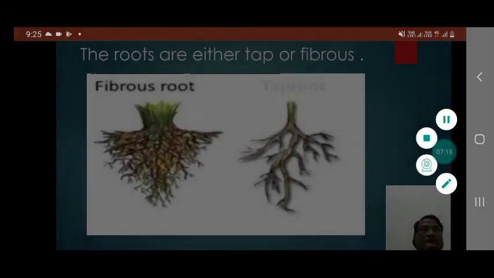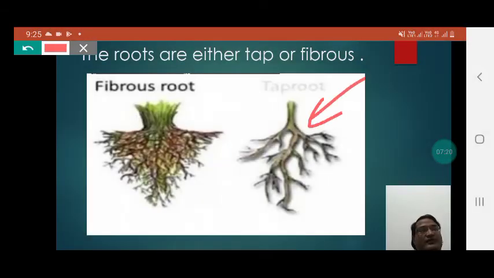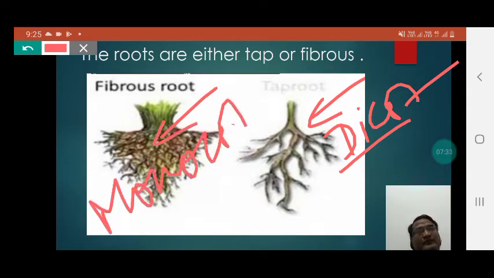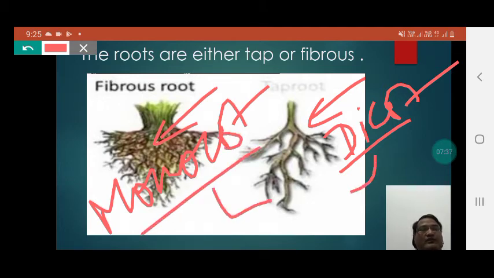Students, taproot remains present in the dicot and fibrous root generally remains present in the monocot. And students, we know that monocot and dicot both are examples of angiosperm.